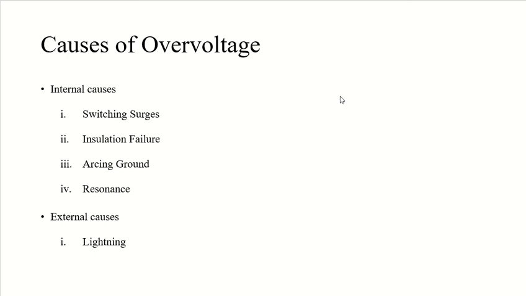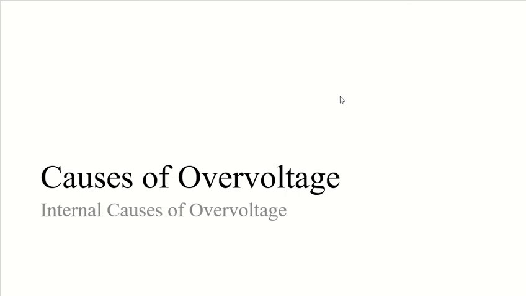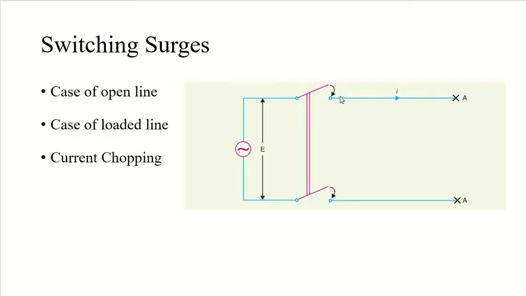Now let's see internal causes in detail. First one is the switching surge. The internal causes of overvoltage on my power system are primarily because of oscillations set up by the sudden change in the circuit conditions.